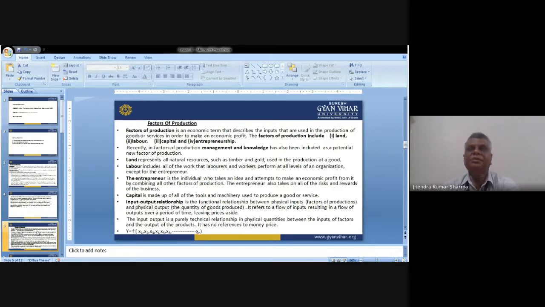Whatever machinery and tools we are using to develop a product, or to convert an idea into a product, count as capital. For example, software companies use computers, develop a concept, and finally develop it through these machines.